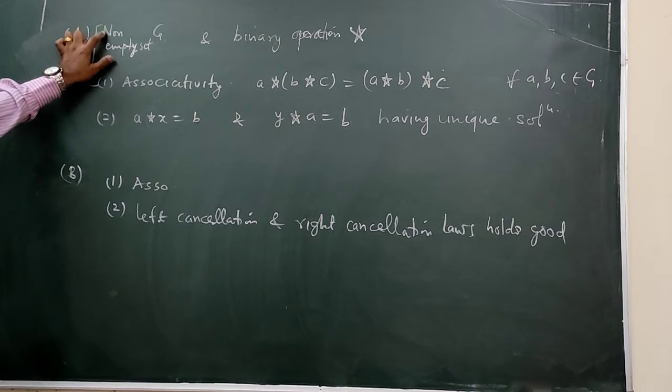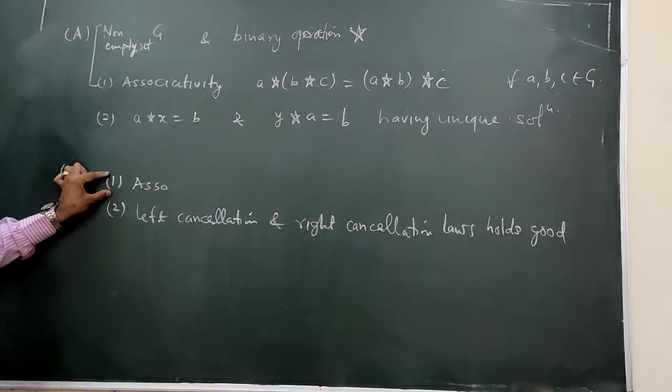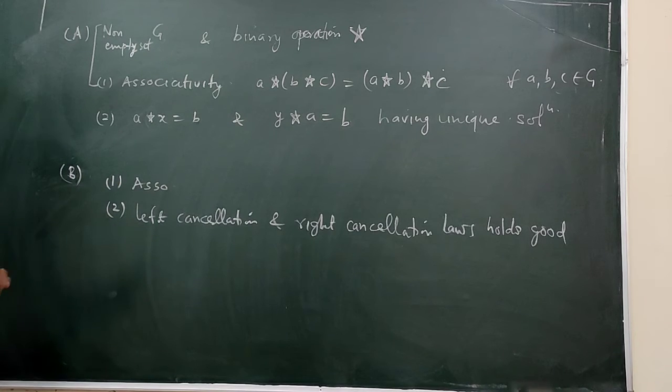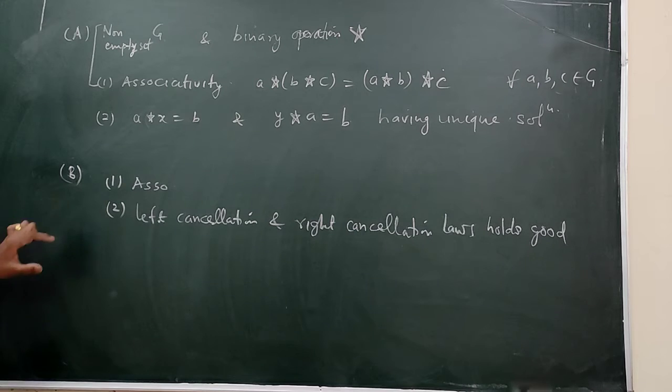A non-empty set along with a binary operation that satisfies the associative property and left as well as right cancellation law means it will be a group. This we have to prove.